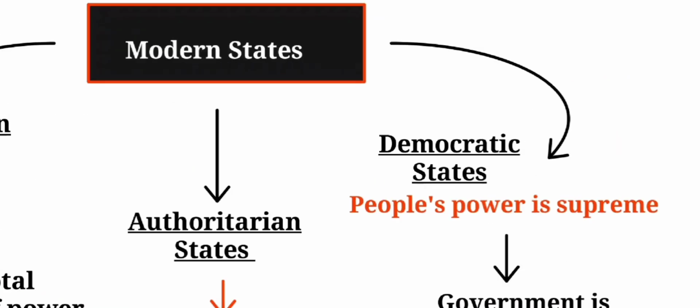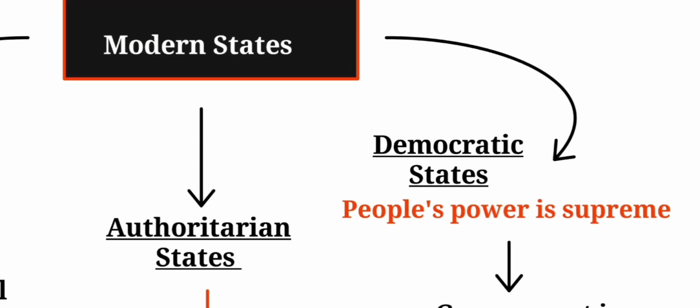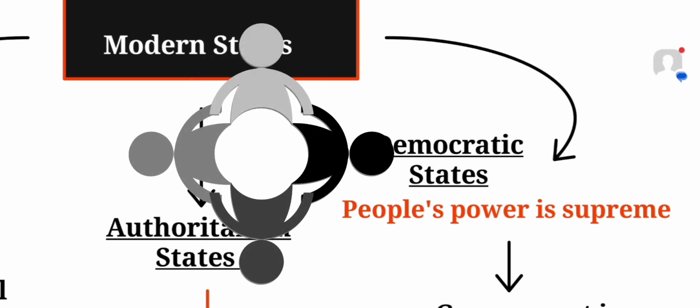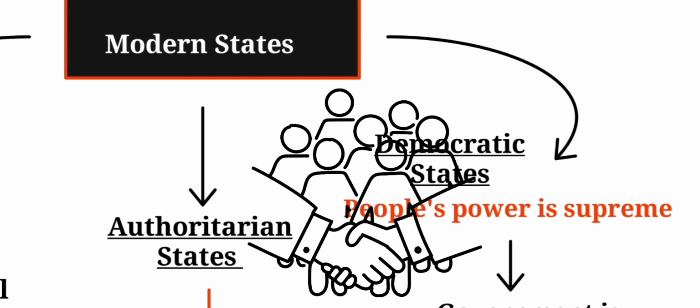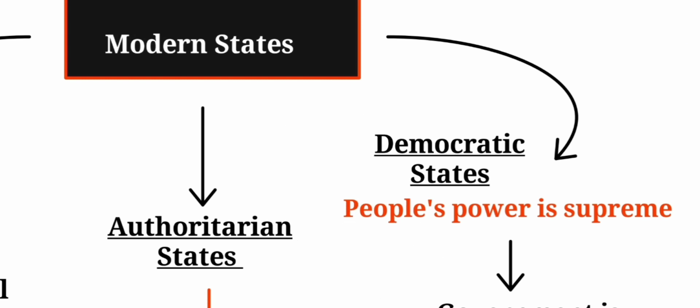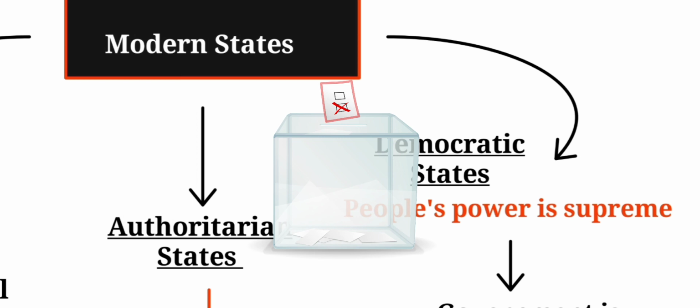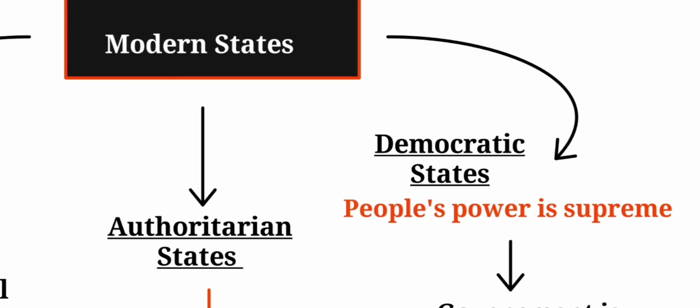Next in the line is a democratic state. अब डेमोक्रेटिक स्टेट हम लोगों ने बहुत स्टार्टिंग से इंडिया में सुना है, for the people, by the people and of the people. So these people are elected by the people. they उनके representative हैं, they are answerable to these people. अगर कुछ भी गलत काम करता है कोई भी executive, कोई भी minister, so then they are responsible to the people who have elected them. next time वो क्या करेंगे, अपनी जो power है, वोट करने की power है, उसको यूज़ करके वो next time उनको वोट नहीं देंगे और उनको वो position नहीं मिलेगी. So it is a liberal democratic state.